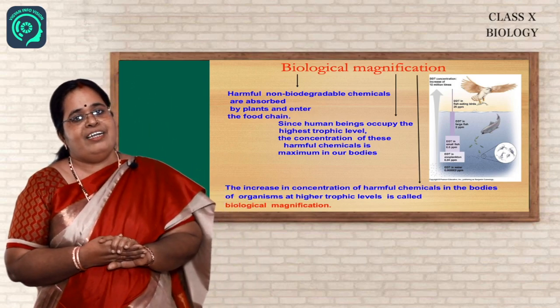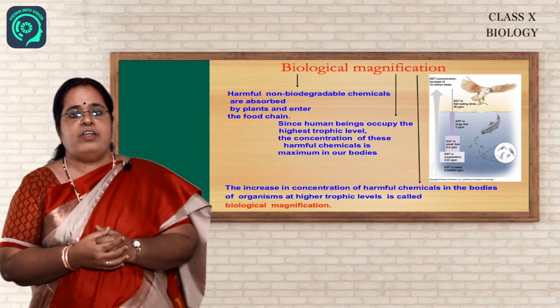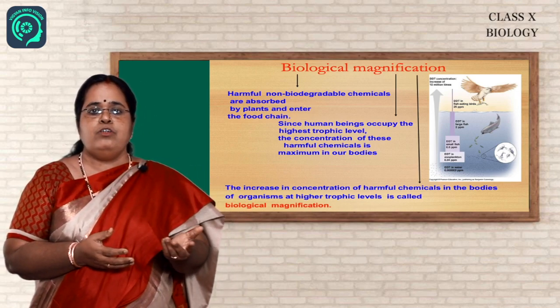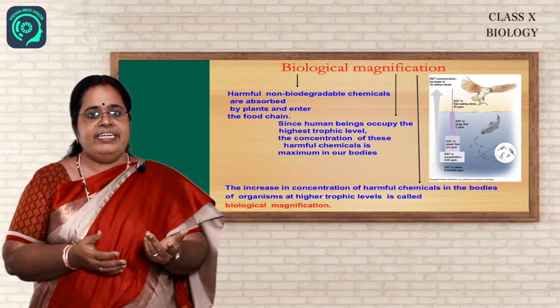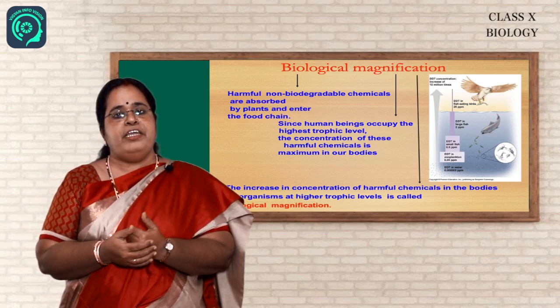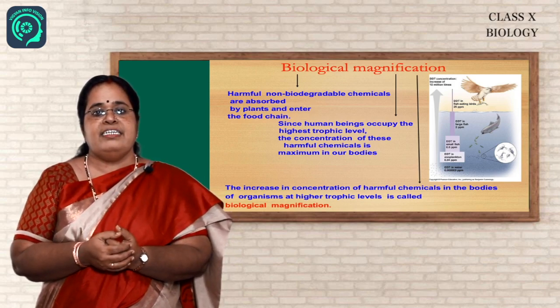That is why we are advised to wash our vegetables and fruits, even meat or any other animal products that you buy from the market, because the amount of toxic chemicals might be quite more in all of these products.